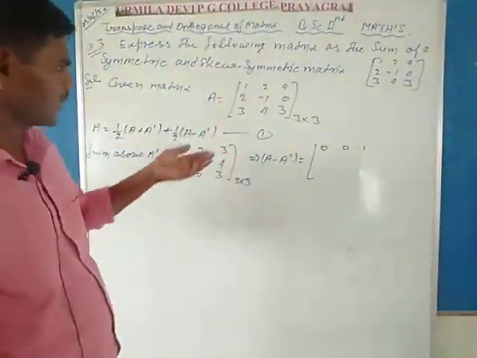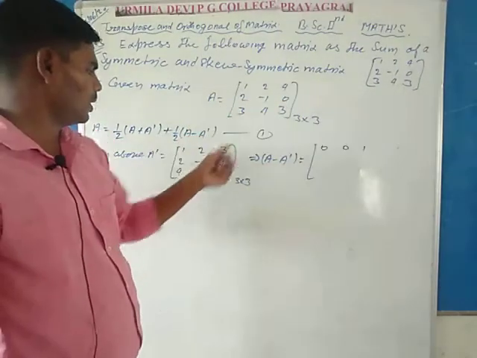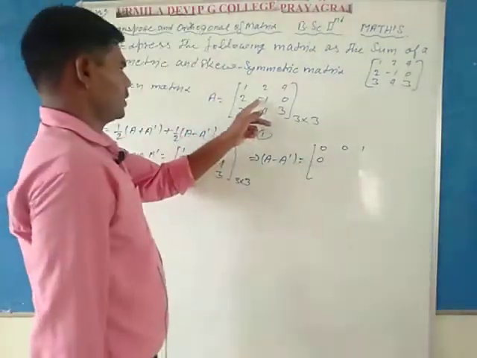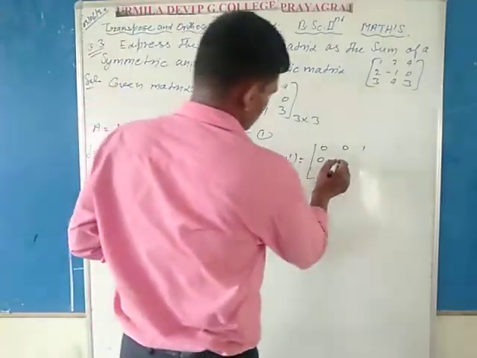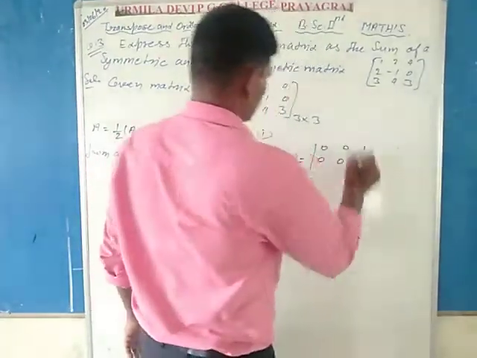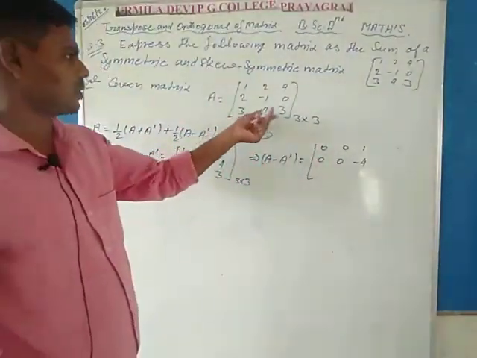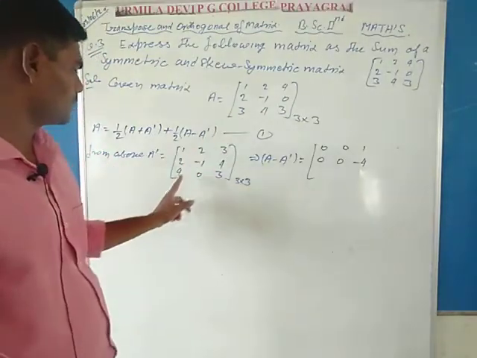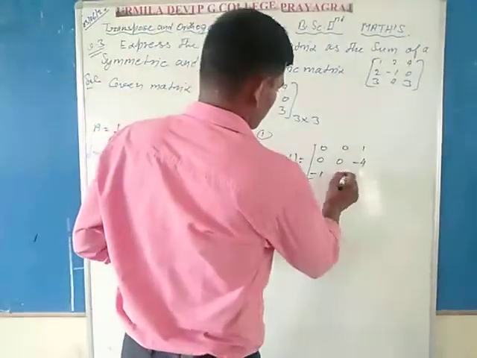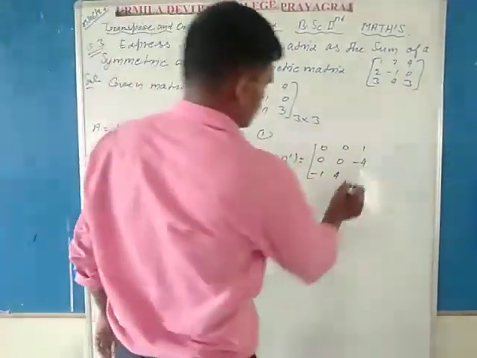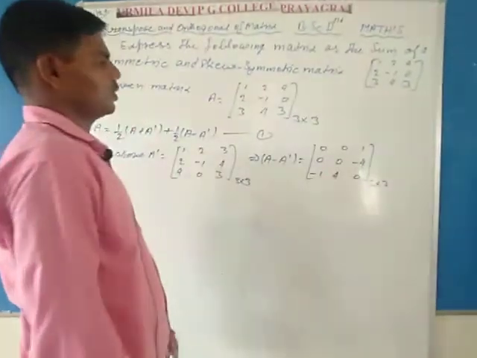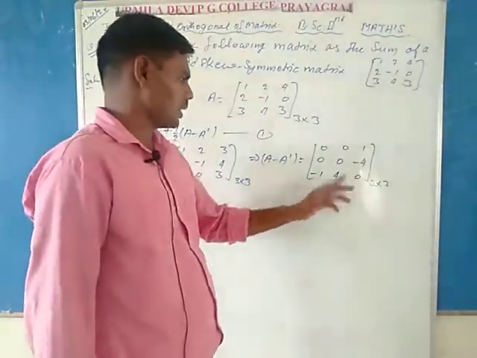Same in the second row. The second row is 2 minus 1 0 and 2 minus 1 4. So 2 minus 2 is equal to 0, minus 1 minus minus 1, that is 0, and 0 minus 4 is equal to minus 4. At last, the third row is 3 4 and 3 4 0 3. So 3 minus 4 is equal to minus 1, 4 minus 0 is equal to 4, and 3 minus 3 is equal to 0. This is matrix A minus A dash: 0 0 1, 0 0 minus 4, minus 1 4 0.